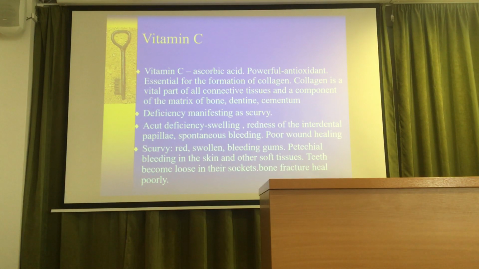So if you hit your hand or the skin, it suddenly bleeds, because the wall of the small blood vessels is not strong enough. Teeth become loose in their sockets. Bone fracture can happen because we can also find collagen fibers in the bone, and the structure of the bone is also full of collagen. The fracture heals very poorly. It happens.